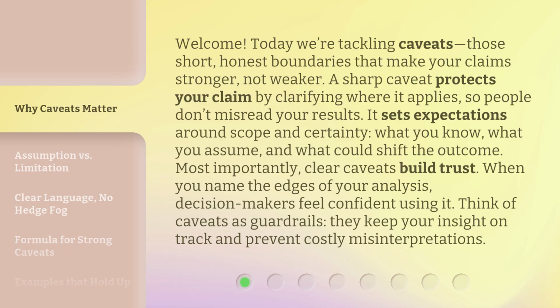A sharp caveat protects your claim by clarifying where it applies, so people don't misread your results. It sets expectations around scope and certainty: what you know, what you assume, and what could shift the outcome. Most importantly, clear caveats build trust. When you name the edges of your analysis, decision makers feel confident using it.